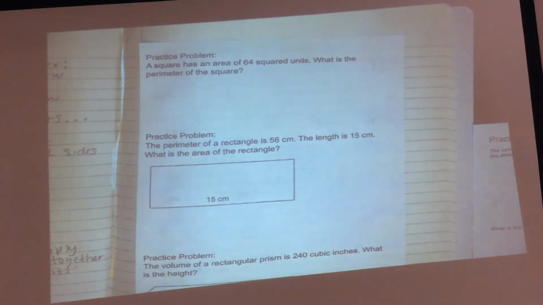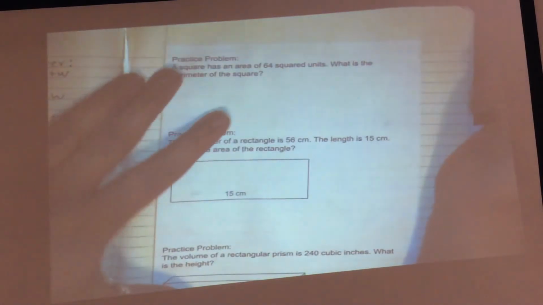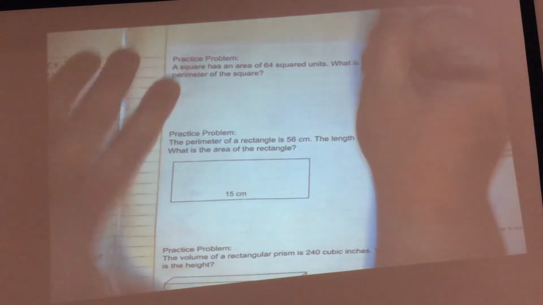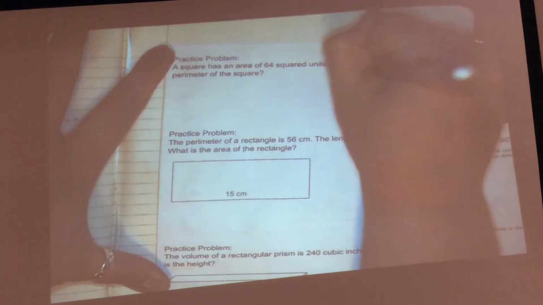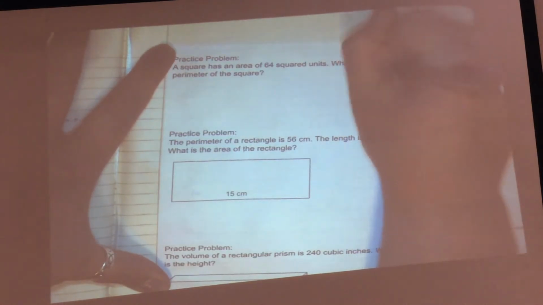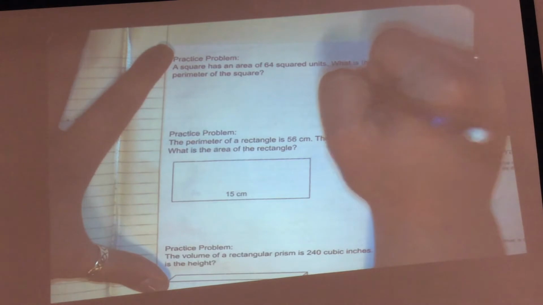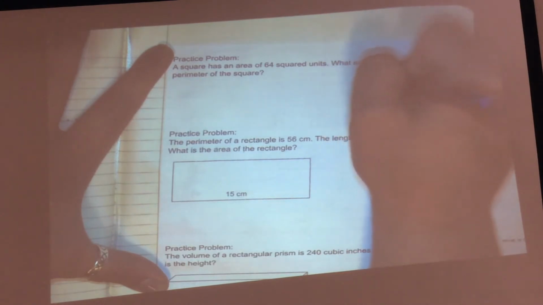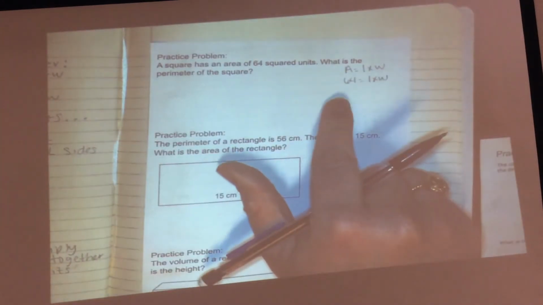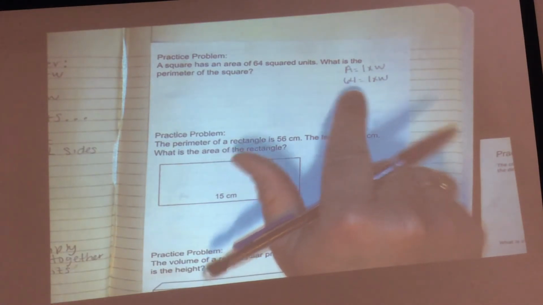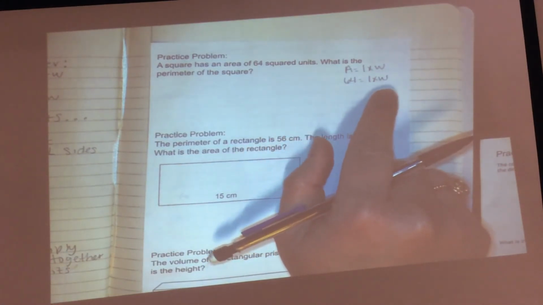So, on this problem, we know we have a square, and the square has an area of 64 square units, right? I'm going to first write down what I know. I have an area, and the area is 64. Area equals length times width. I'm plugging in what I know: my area is 64, and I know the formula for area is length times width, so I'm leaving that the same.